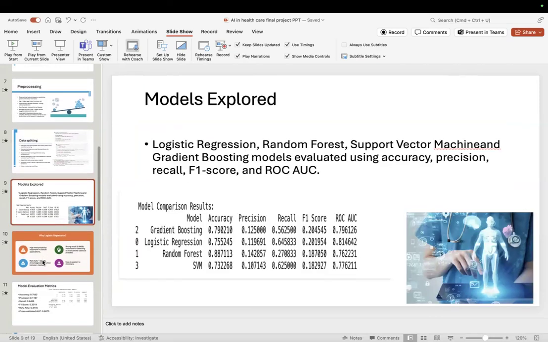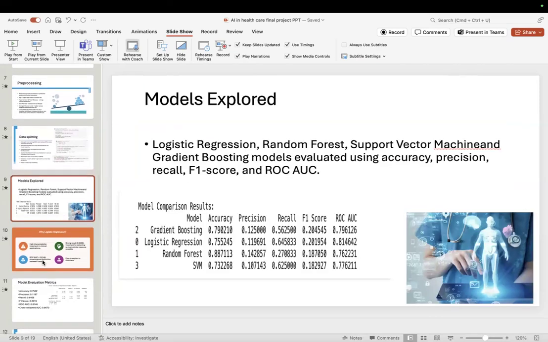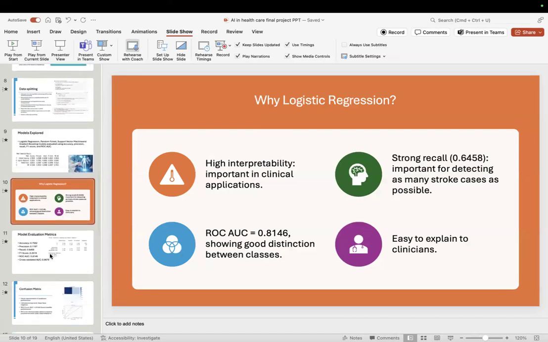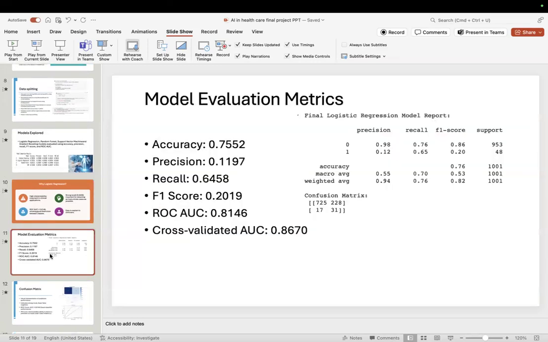The models that we explored were logistic regression, random forest, support vector machine, and gradient boosting, evaluated with recall, F1 score, and ROC AUC. The model comparison results are as below. From these results, we chose logistic regression because it has a high recall value and a very good ROC AUC of 0.8146, and it is interpretable and easy to explain for clinicians. These are the reasons we chose logistic regression as our final model.